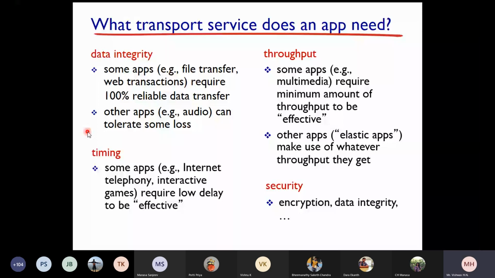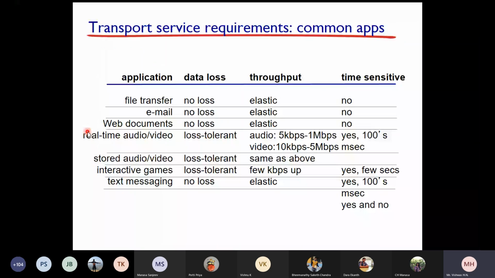Transport service requirements, some common applications. This is a very good table, students. File transfer is a normal application. No data loss. We cannot tolerate any loss here. Even if a small amount of data is missing, the whole data can be useless. And it can be an elastic application because we don't specifically say that this much data throughput is required for us. So it's an elastic application.